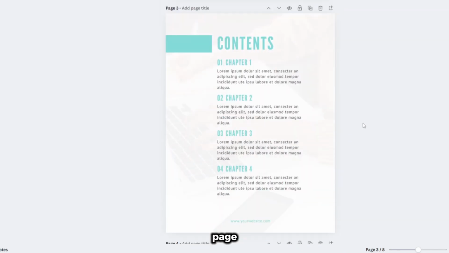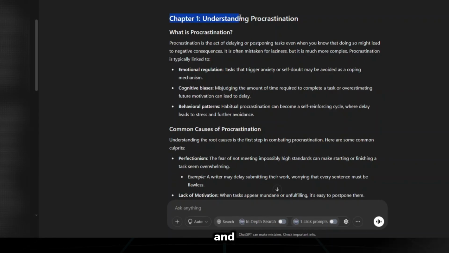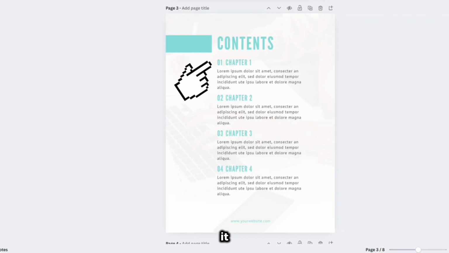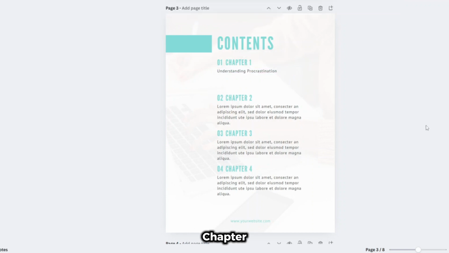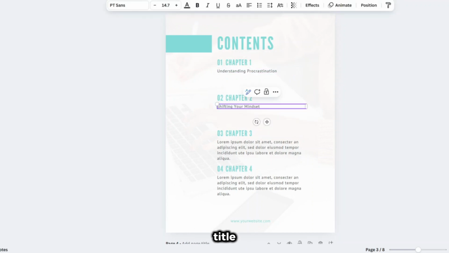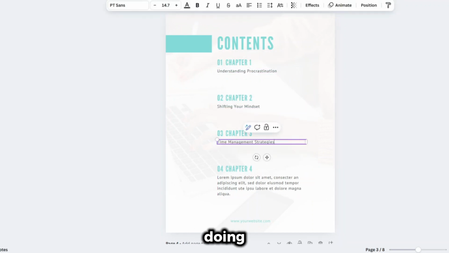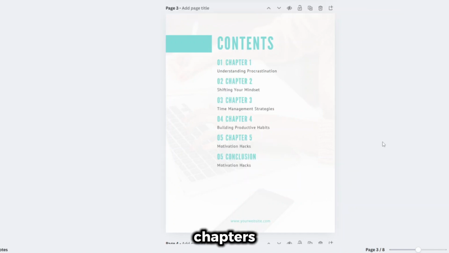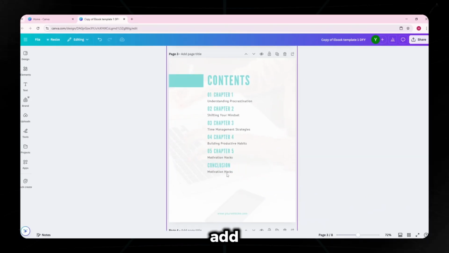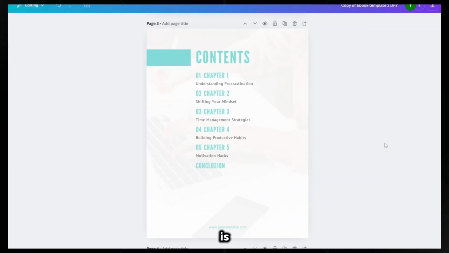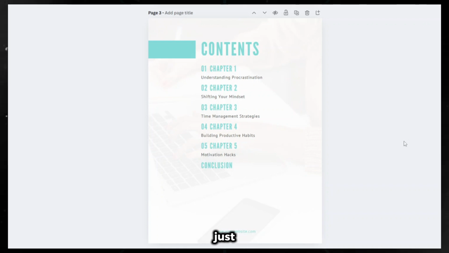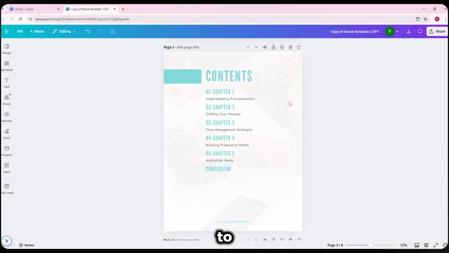Moving on to the next page, which is now my page 3. For this page, I'm going to add the table of contents, so I'll go back to ChatGPT, and I'll be copying the chapter 1, pasting it there, and then pasting the title for chapter 1, going ahead to chapter 2, pasting the title as well. So I'll just keep on doing the same thing until I've completed all the chapters. Then finally, I'm also going to add the conclusion at the end. So that is it for the table of contents. It's just going to be that simple. I'm also going to put everything together and ensure every text is aligned.